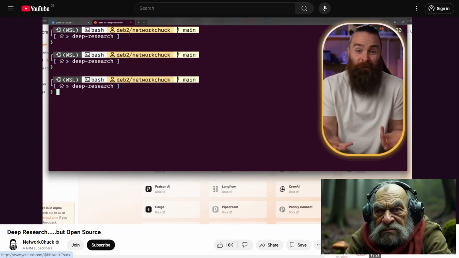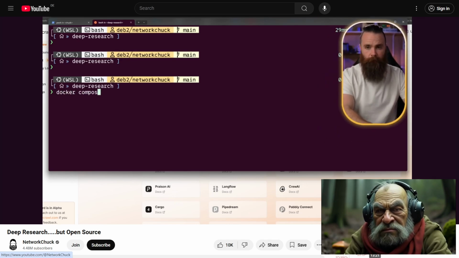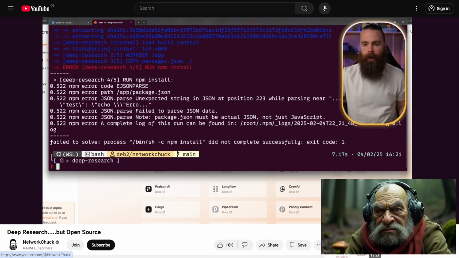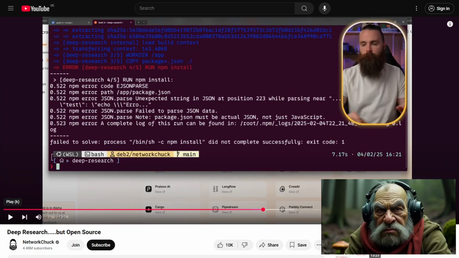All we have to do is run one command. We'll type in docker compose. You may have to do a sudo at the beginning of this. I'll go ahead and do that right now, just in case. Docker compose run --rm. This will actually remove the container once we're done with it. And then we'll call the container deep research. Ready, set, go. Oh, crap. Oh, here we go, the classic oh crap moment.